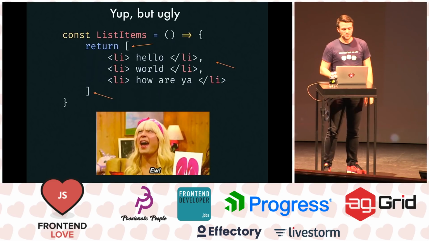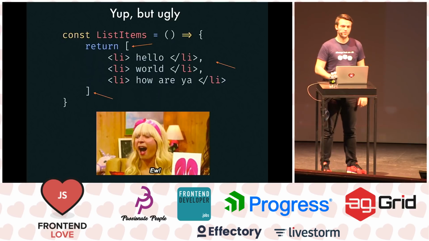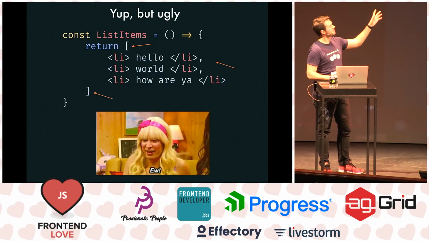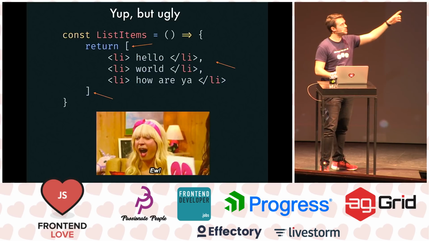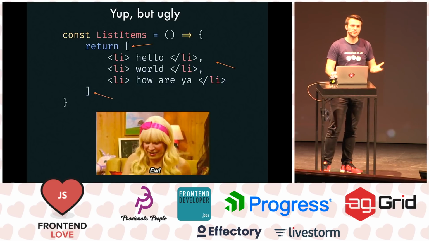So we can do it right now in React 16. It's kind of ugly the way we can do it. It's because we need to wrap it in an array. So we wrap it in an array, and for every element, we have to put this comma next to it. So it's kind of like not what we wanted.